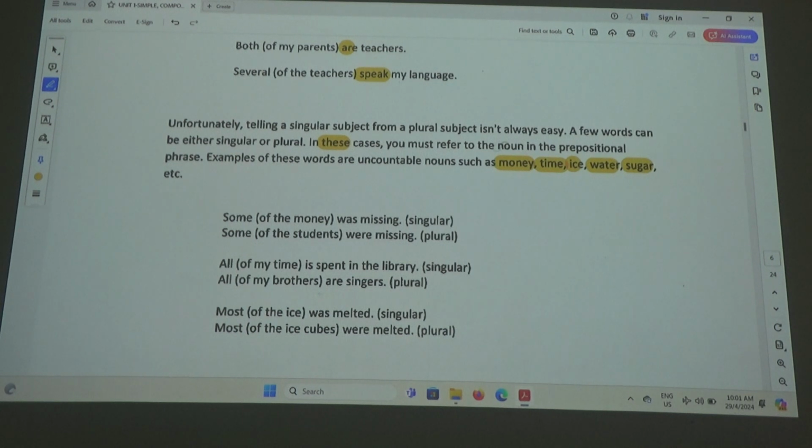Sugar, etc. All these are uncountable. So some of the money, alright? Even though some, is it countable or uncountable? Some? Both. Some of the sand, some of the boys. It can be countable, it can be uncountable. Is that okay? But determining the word